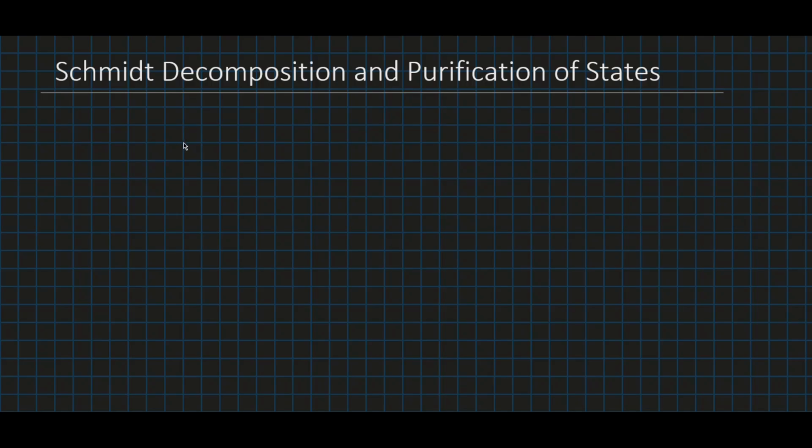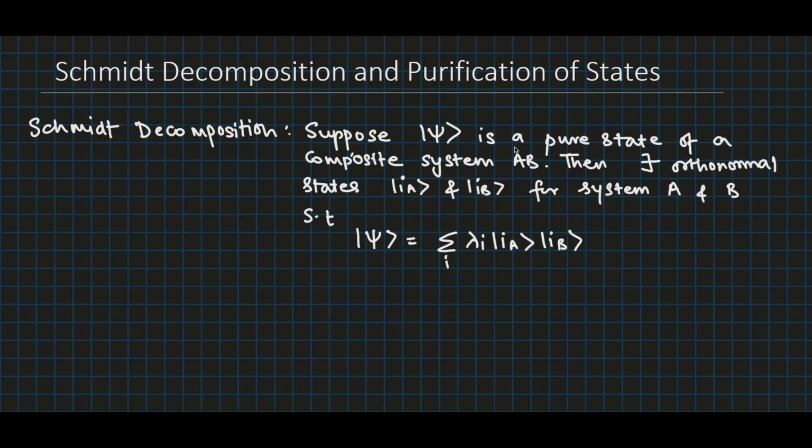In this video, we'll talk about Schmidt decomposition and purification of states. Let's first of all define the Schmidt decomposition. Suppose psi is a pure state of a composite system AB, then there exist orthonormal states |i_A⟩ and |i_B⟩ for